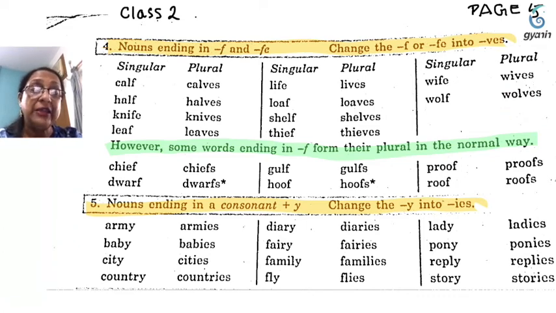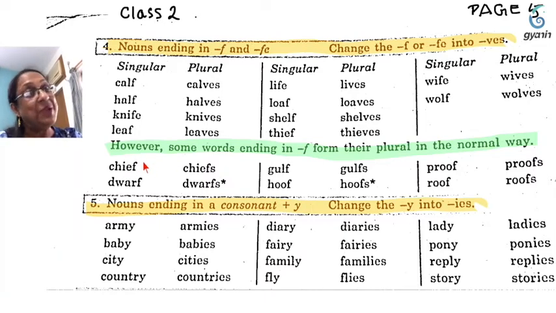But again here also there is an exception. However, some words ending in F form their plural in the normal way. Which is the normal way, children? Normal way is by adding S after the word. Okay, that is the normal way. Chief, chiefs, see?